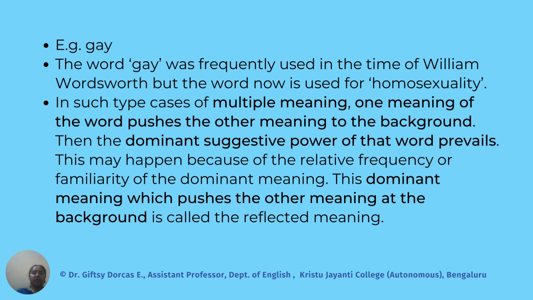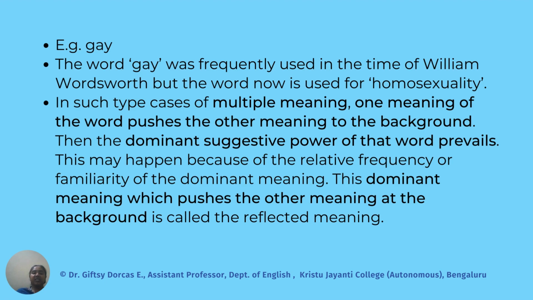Another example I want to give is the word gay. In earlier English, during the time of William Wordsworth, gay was commonly used and meant happy. But in today's world, gay refers to sexuality, and specifically to homosexuality.